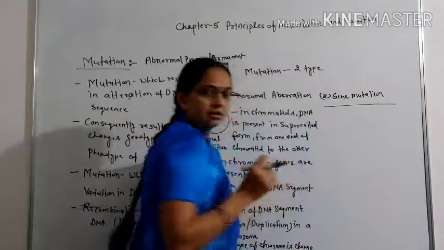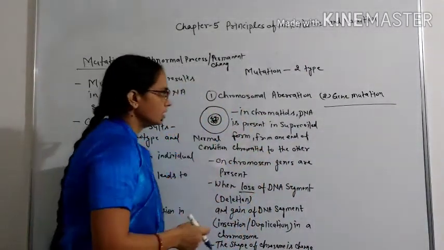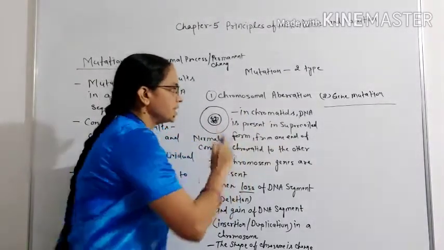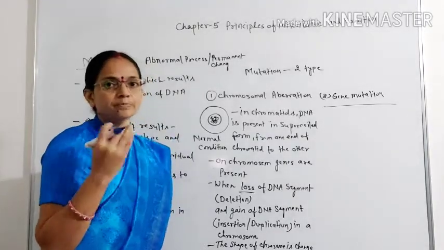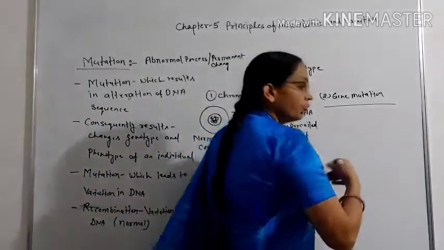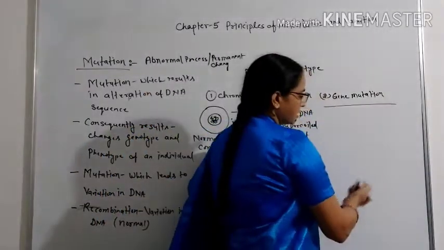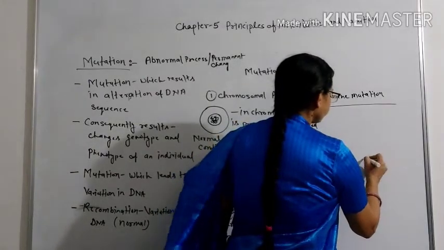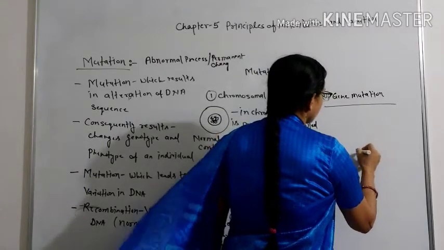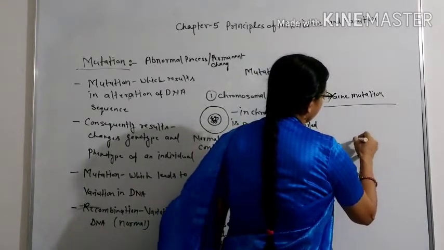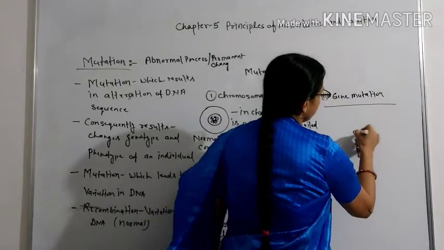Here I will make a diagram and show you what chromosomal aberration is. In a chromatid, DNA is present in supercoiled form from one end of the chromatid to the other. It means that when cell division started, the chromatin fibers become condensed and make a chromosome. This is the centromere of a chromosome.